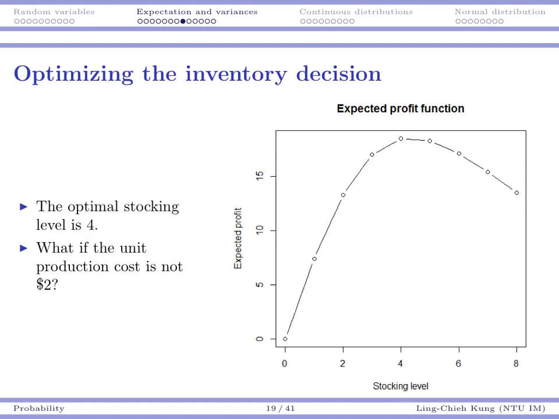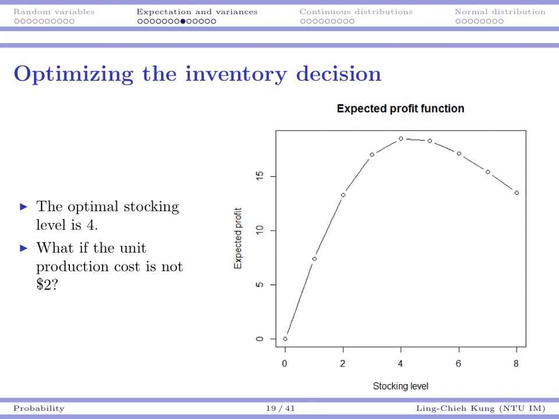Of course, 4 happens to lie exactly at the middle of these 8 numbers, but this happens to be the outcome when the parameters are given in this way. If the unit production cost is not 2, or if the sales price is not 10, or if the distribution changes, then obviously this curve will change.